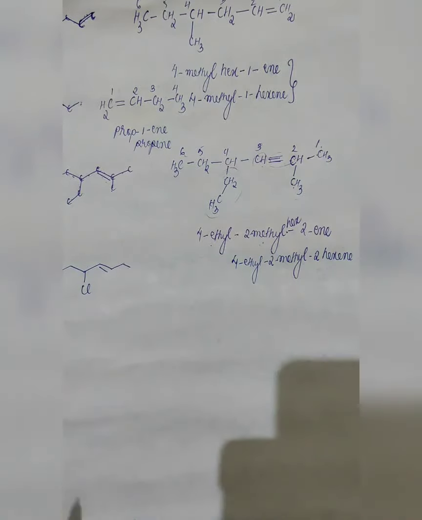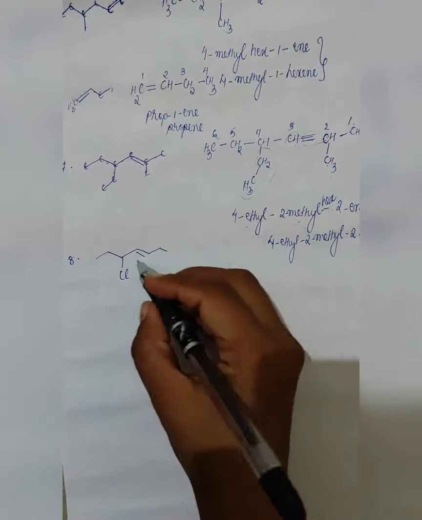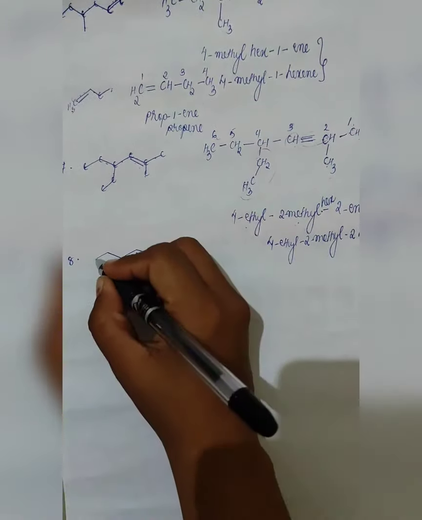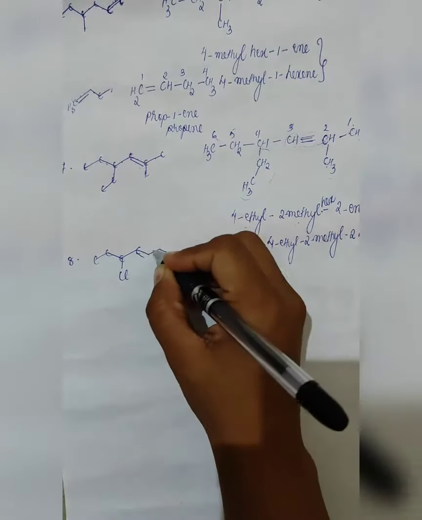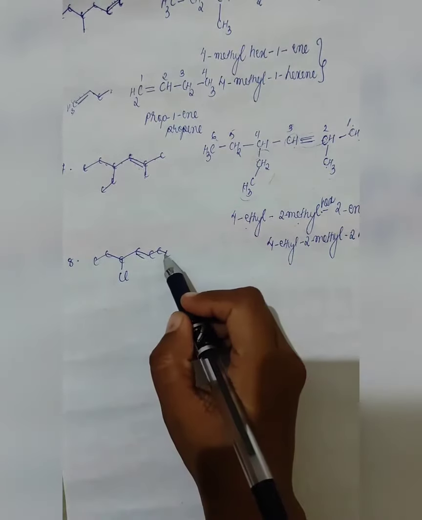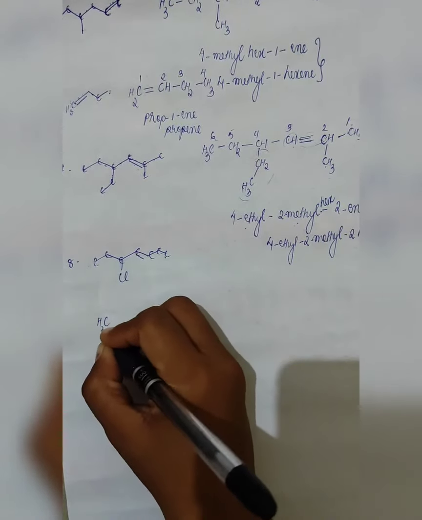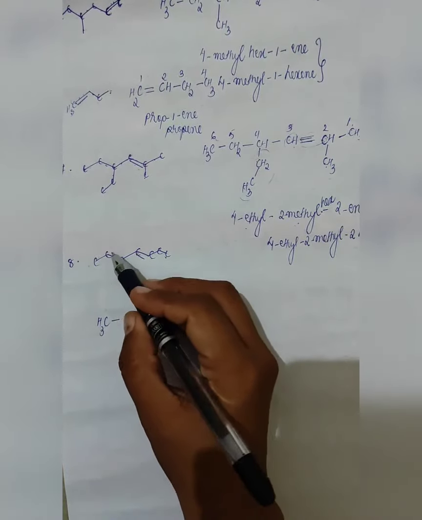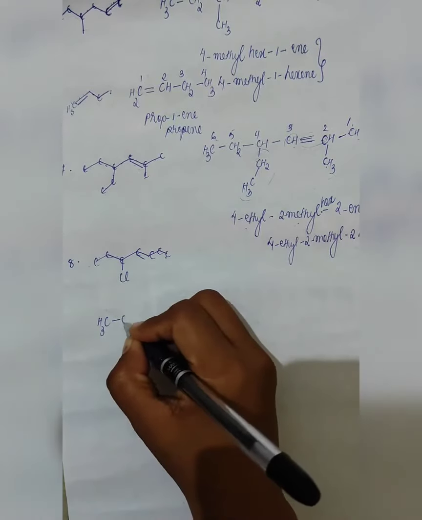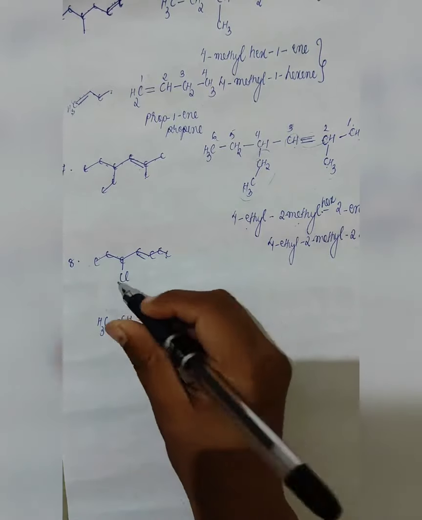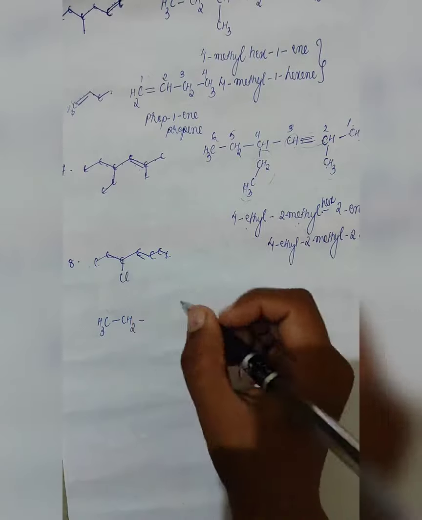Now going to this number 8, we will break it in the chain. That is here C, C, C, C, C, C, C. Now how many C? 1, 2, 3, 4, 5, 6, 7. So first one is CH3. Second one, 1, 2 carbon already, hydrogen already. So it will be CH2. For this one, we have 1, 2, 3 hydrogen.